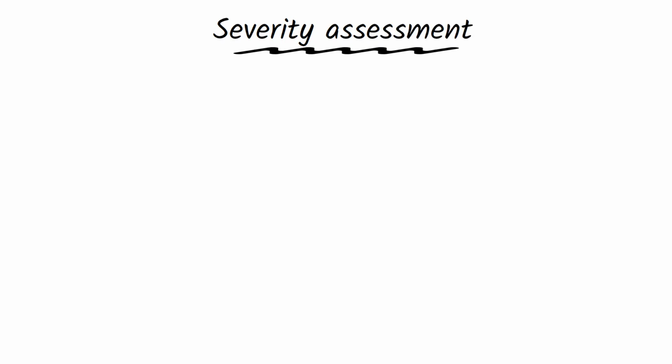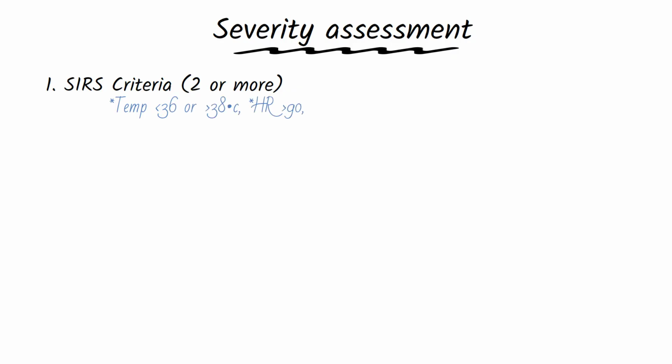There's a number of criteria that are used. We have the SIRS criteria, which is the presence of more than or equal to 2 criteria on admission, that is a temperature of less than 36 or above 38 degrees Celsius, a heart rate of above 90, a respiratory rate of above 20, a white blood cell count of less than 4 or above 12, and this is a strong predictor of severe acute pancreatitis.